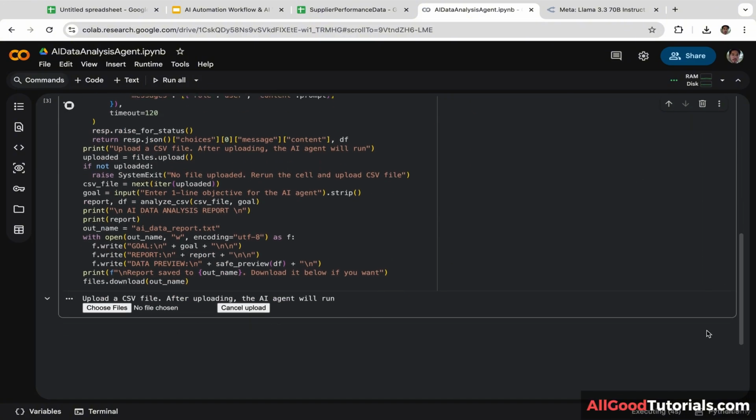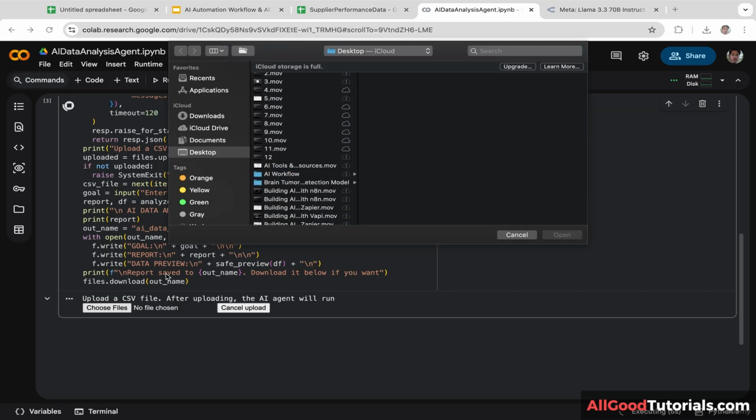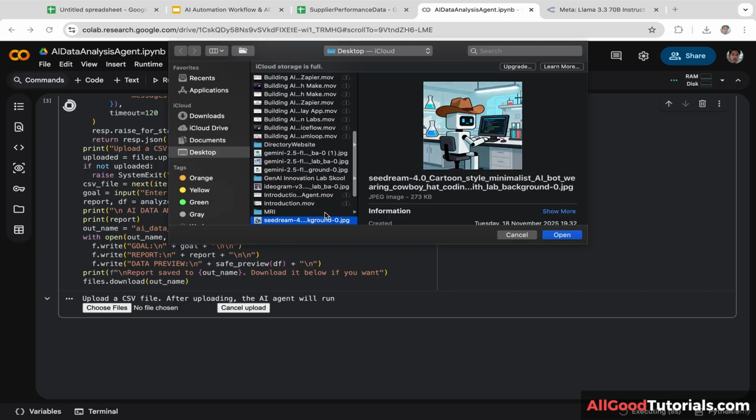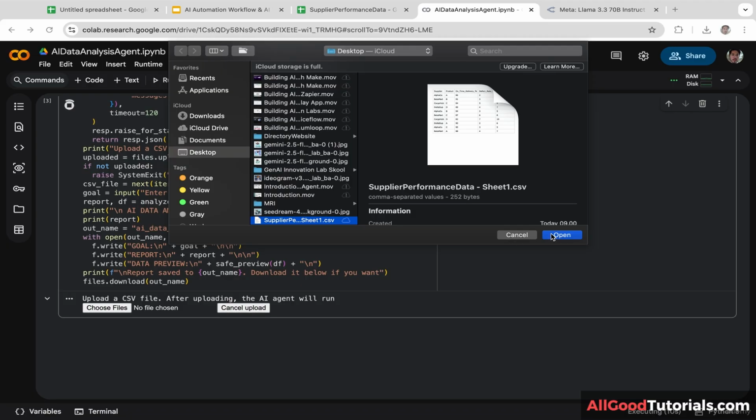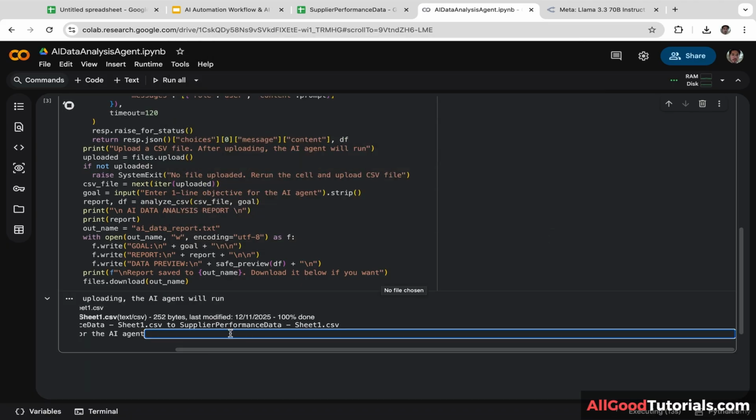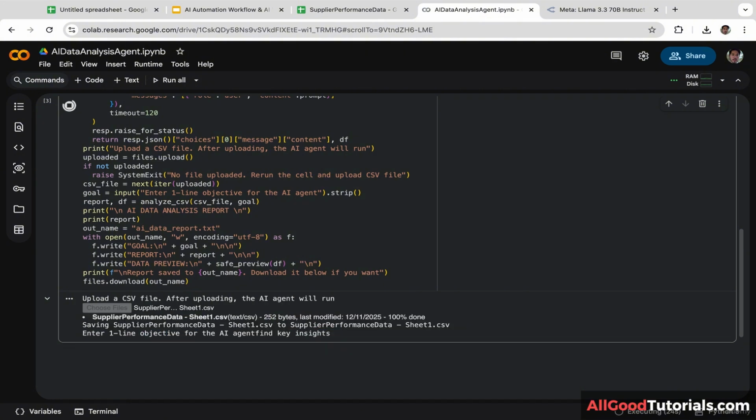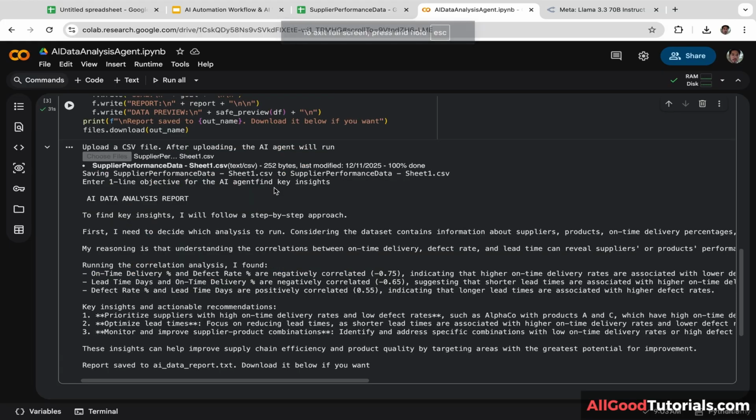Okay, now the AI agent is running. We are going to upload the CSV file. Let's click open. Next, we are going to define the goal for the AI agent: find key insights. Let's hit enter. Okay, now the AI agent is running. It will take a few seconds, maybe 5 or 10 seconds. Well, it didn't take too long, guys. It only took 30 seconds. And here is the analysis report.